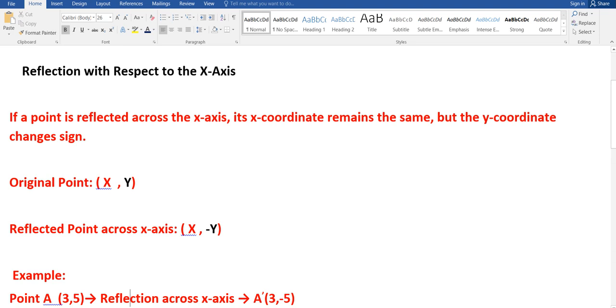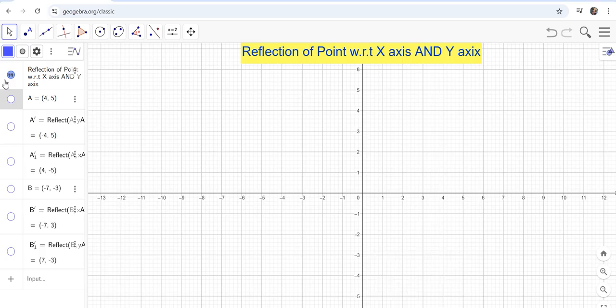For example, if I take a point (x, y), then what happens if it is reflected with respect to x-axis? The x-coordinate remains the same, but the sign of the y-coordinate changes. You can see here is a positive y-coordinate, here it is minus y-coordinate. So let's understand it visually. Let's take a point in the first quadrant, say A, whose coordinates are (4, 5).